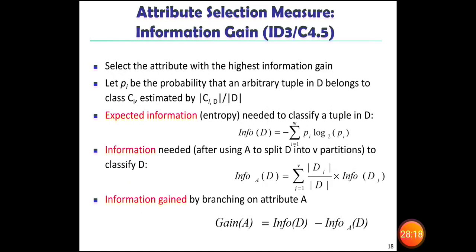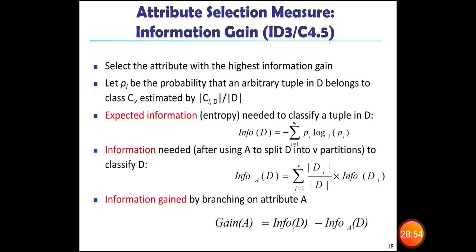So next one, the attribute selection measures and information gain. So gain must be calculated. To calculate the gain, there are some parameters we look at down here. Select the attribute with the highest information gain. First, let pi be the probability that an arbitrary tuple in D belongs to a class Ci, estimated by |Ci,D| by |D|.